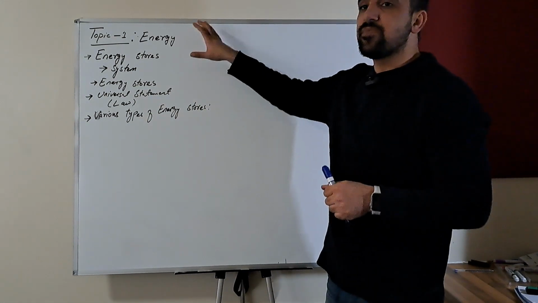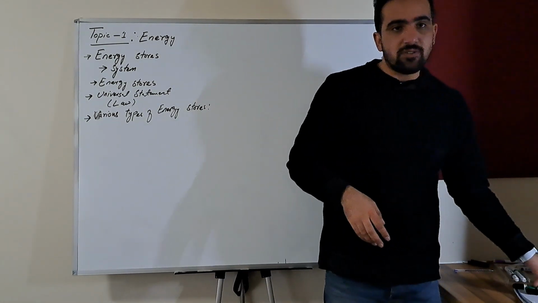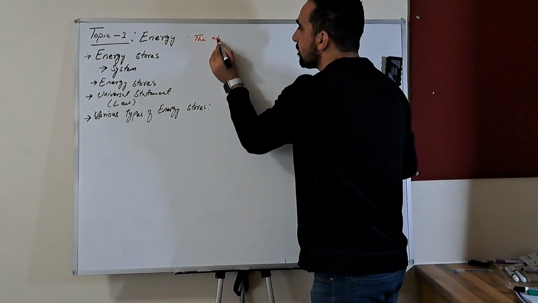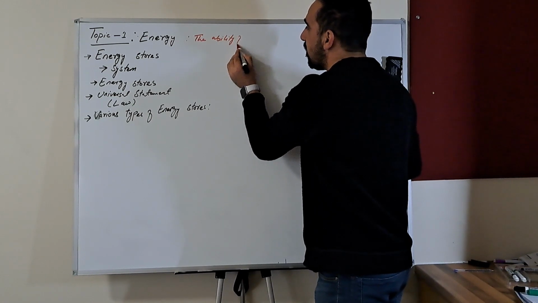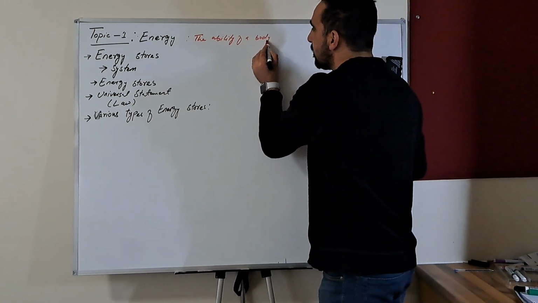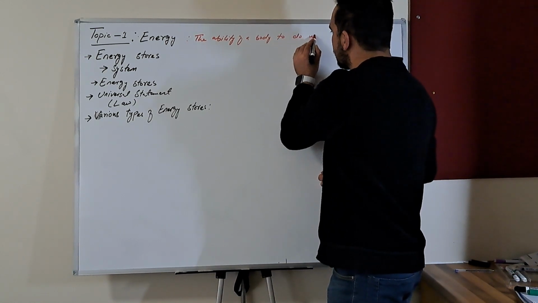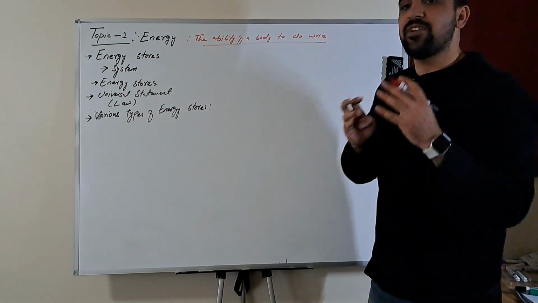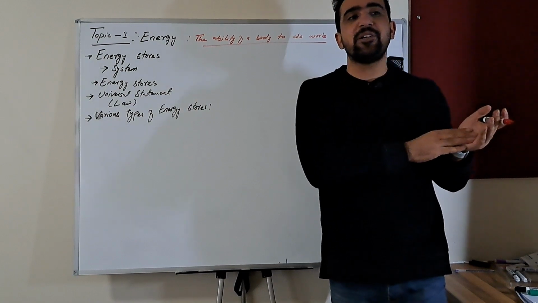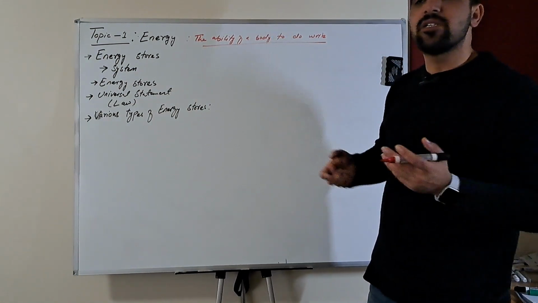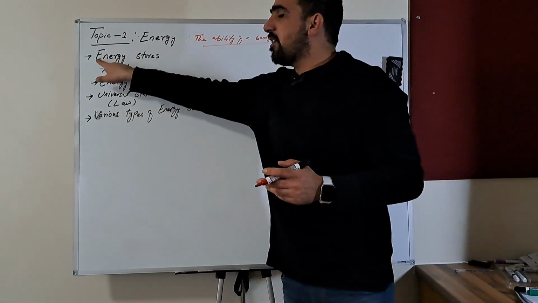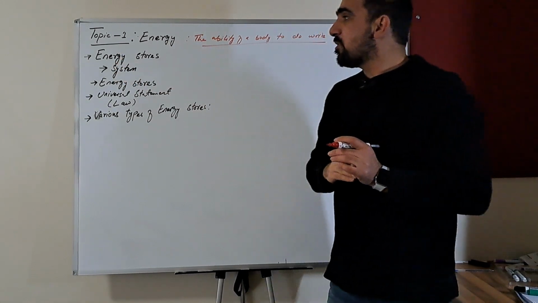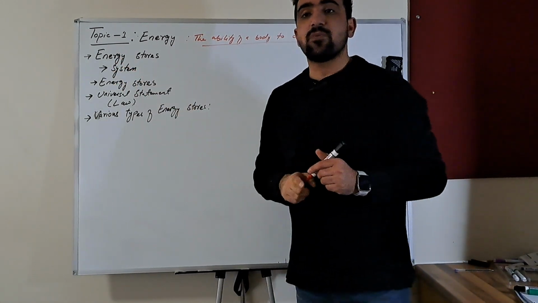The first thing is energy. So what is energy? If you want to define it at this level, energy is the ability of a body to do work. That's something to remember, because there is something, work, that we haven't discussed yet. In physics, work is a bit different from the term work that we use in real life. So the main topic that we are going to discuss in the first portion of our lecture is energy stores. But before moving towards the energy store, let's discuss what a system is.